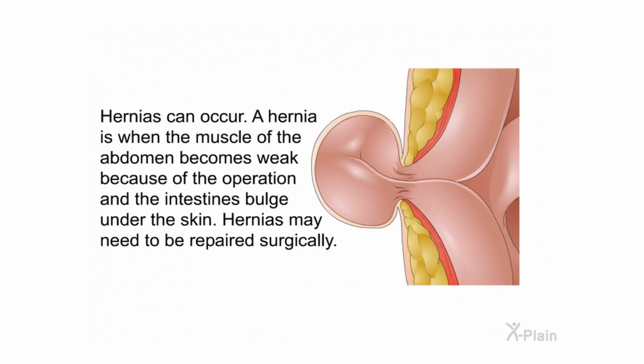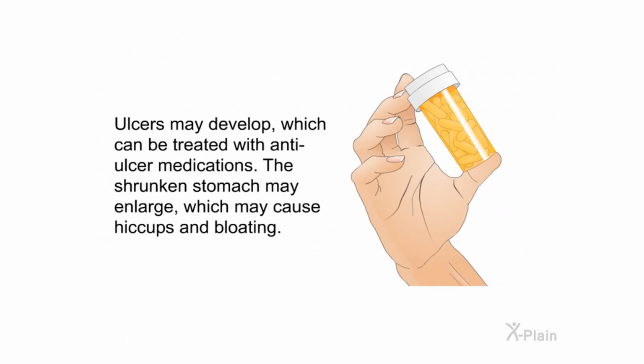Hernias can occur. A hernia is when the muscle of the abdomen becomes weak because of the operation and the intestines bulge under the skin. Hernias may need to be repaired surgically. Ulcers may develop, which can be treated with anti-ulcer medications. The shrunken stomach may enlarge, which may cause hiccups and bloating.